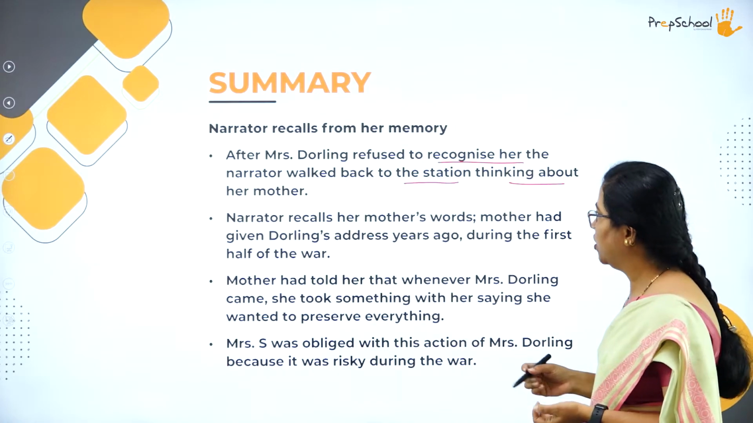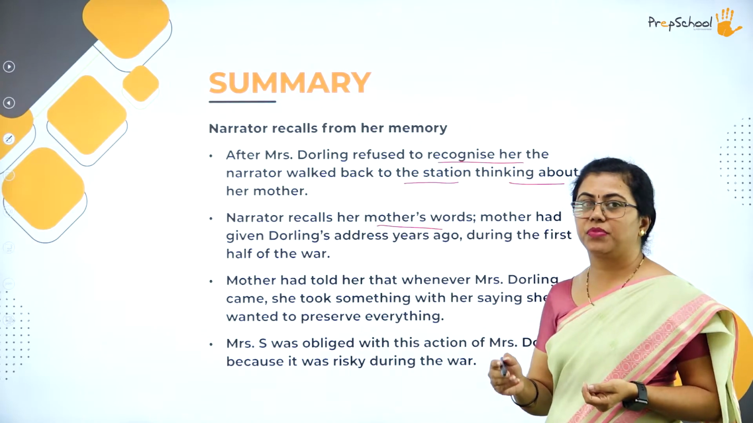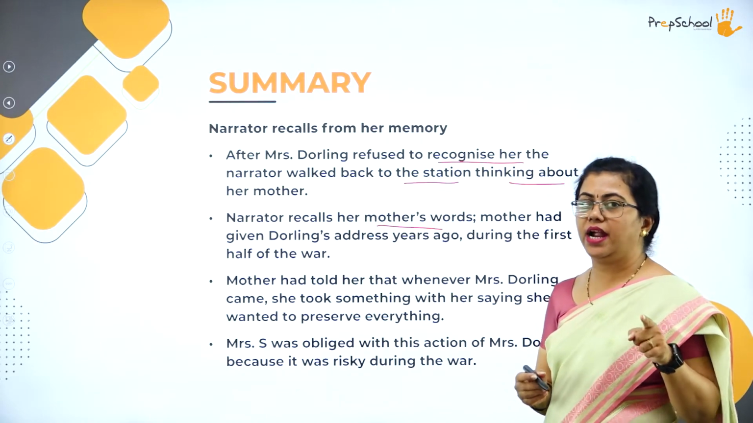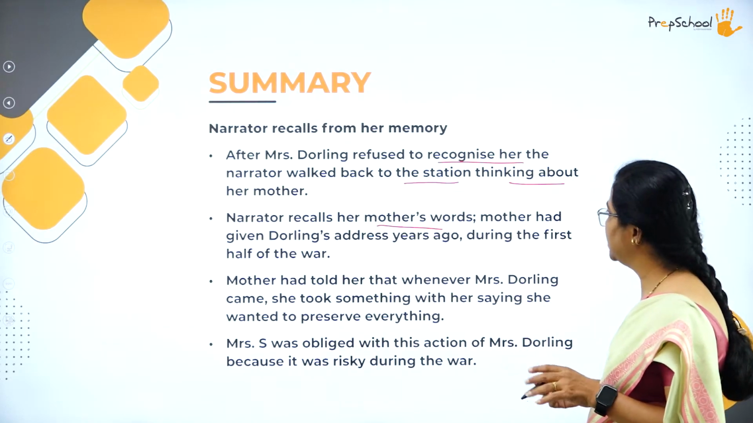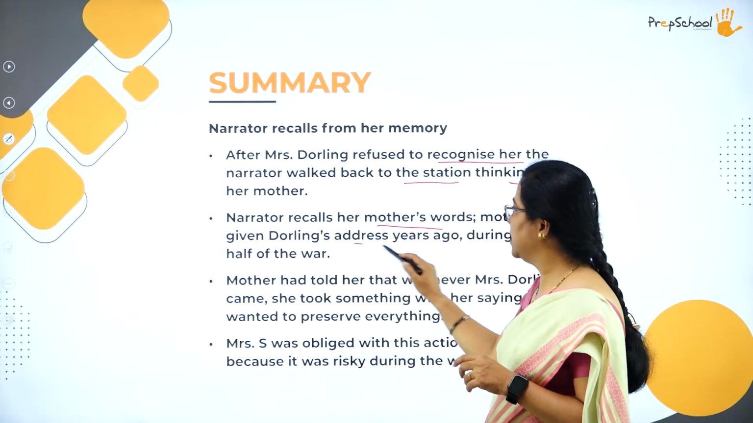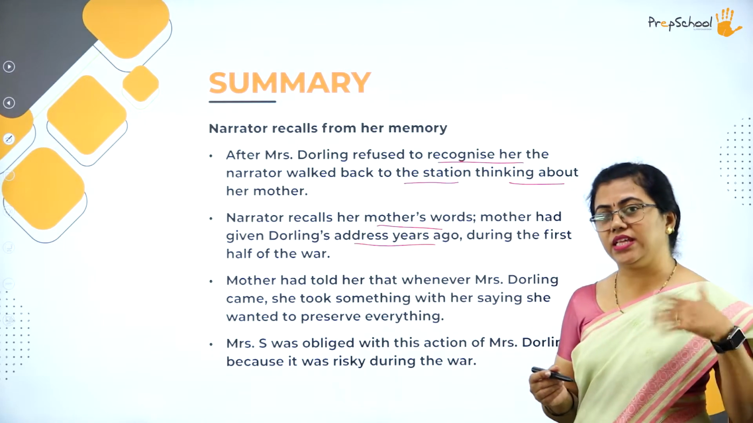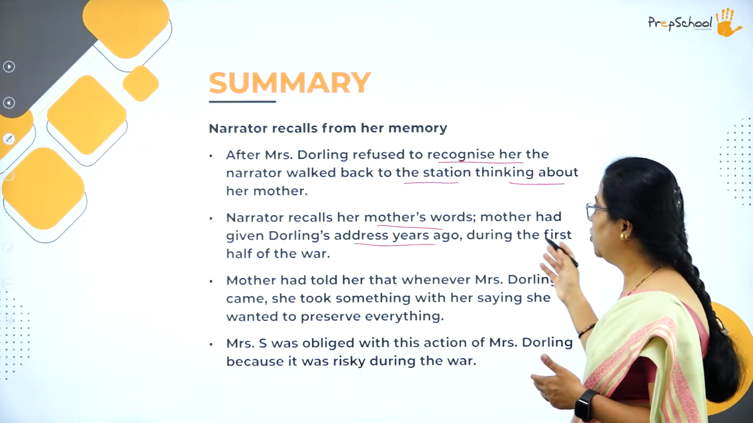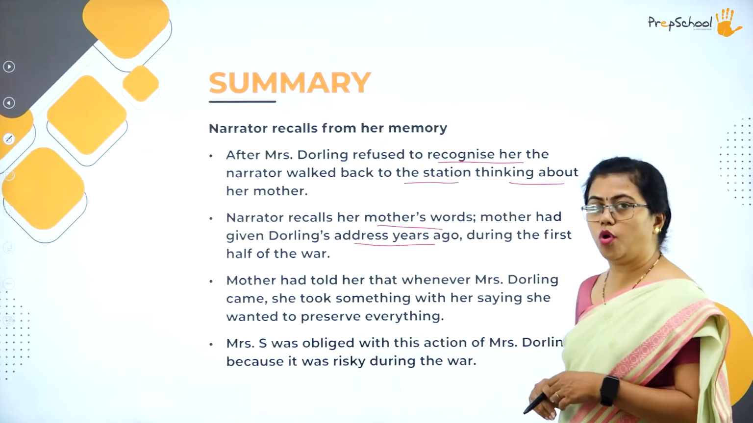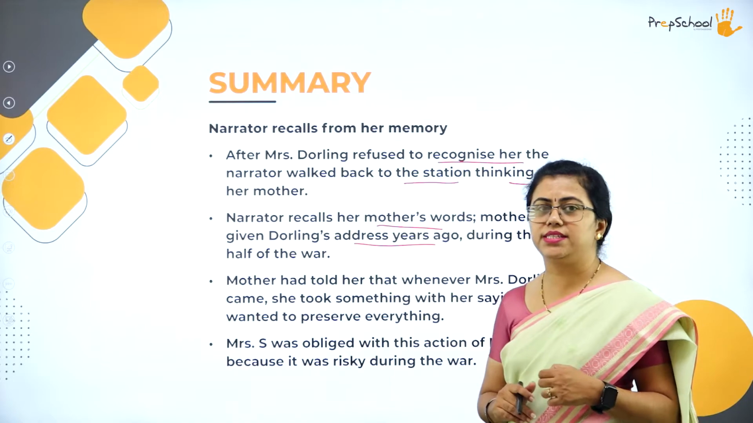So then she recalls her mother's words there. Where she could get the address, she recalls. At that time she remembers that her mother had given Darling's address years ago. Ages ago she had told her that, during the first half of the war. So what does the mother say?